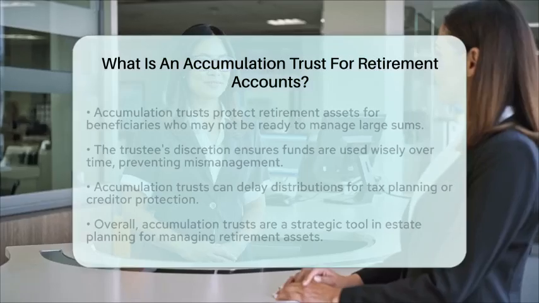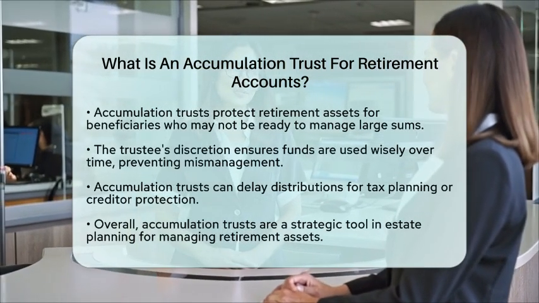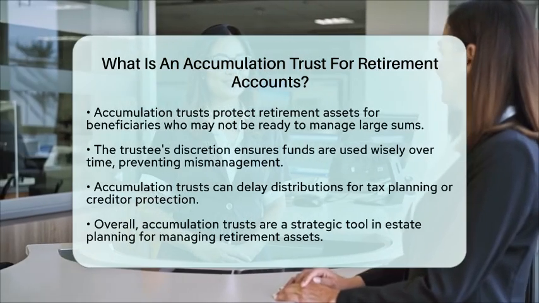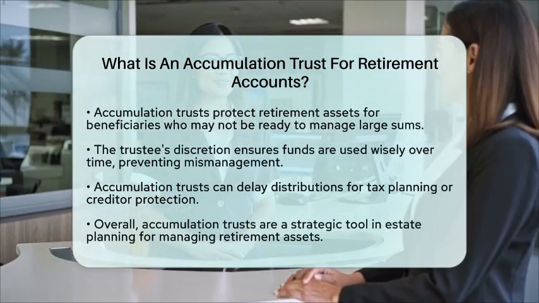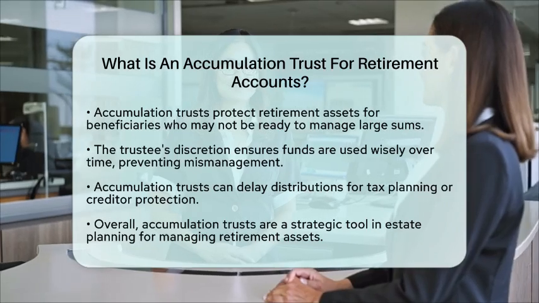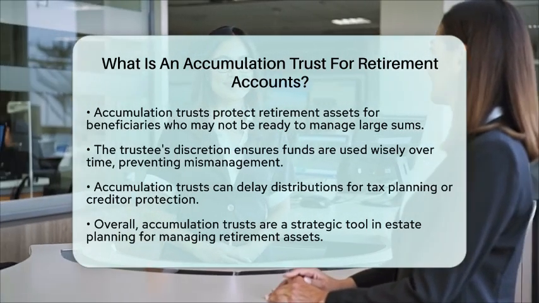In a conduit trust, all distributions from the retirement account go directly to beneficiaries. In contrast, accumulation trusts allow funds to accumulate within the trust, which can be beneficial for asset protection but may result in higher taxes due to trust income tax brackets.